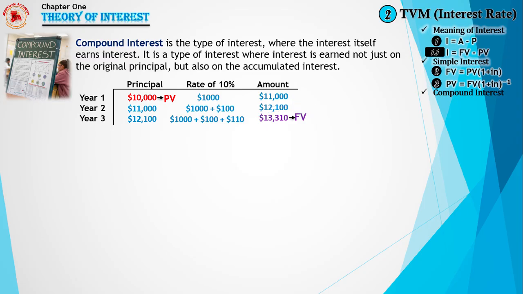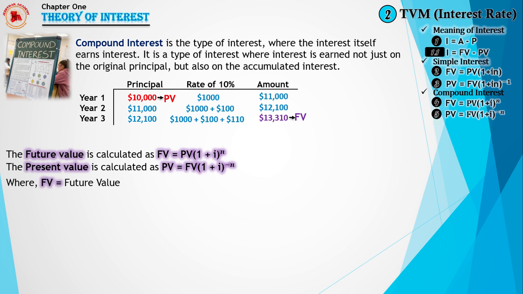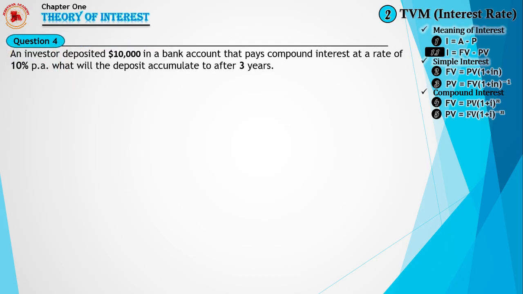Just like simple interest, we have formulas for calculating the present value and the future value of compound interest. The future value is calculated as FV = PV(1 + i)^n, which will be taken as the fourth formula in our collection, while the present value is calculated as PV = FV(1 + i)^-n. Let's note that the difference between the two formulas is the negative symbol in the PV, where FV is equal to future value, PV is equal to present value, i is equal to interest, and n is equal to the number of years. Now, looking into some questions.